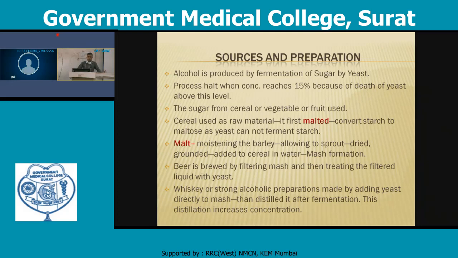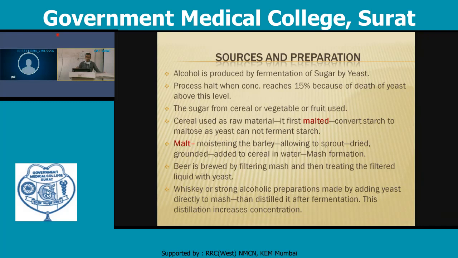Beer is brewed by filtering the mass and then treating the filtered liquid with yeast. So the production first produces a beer, the fermentation is held at the level of 15%, and then the distillation process is started to produce a distilled spirit. Whiskey or a strong alcoholic preparation is made by adding yeast directly to the mass, then distilling it after fermentation. This distillation increases the concentration of alcohol in the liquid.